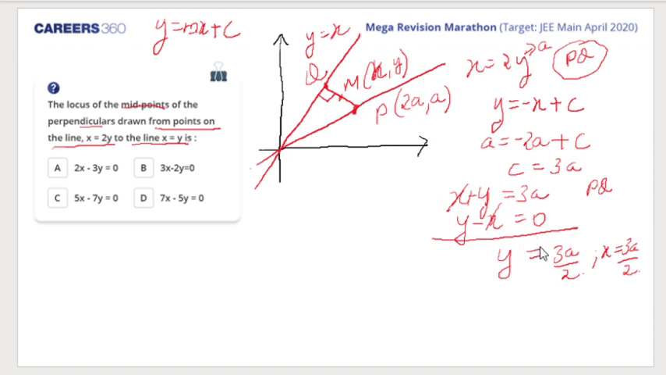Now once I find x and y, yes, very good Naren, Sujan, very good, Amit, good. Sarvesh, you are saying, sir, perpendicular is from x equal to 2y, not from x equal to y. I did it wrong. From points on the line x equal to 2y. So I am making a point on this and perpendicular to the line y is equal to x. I have done it right only, beta.